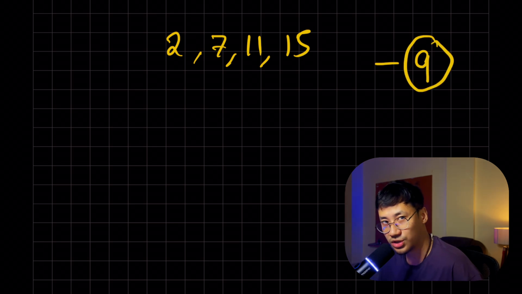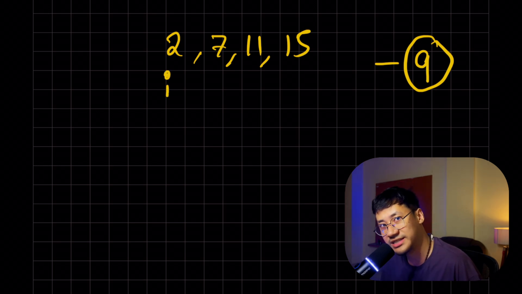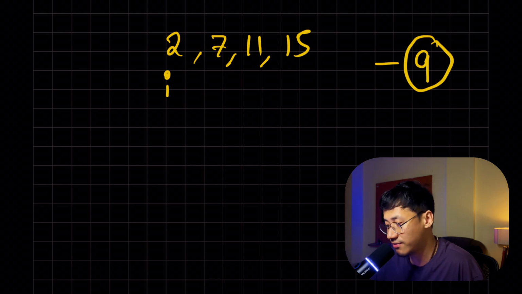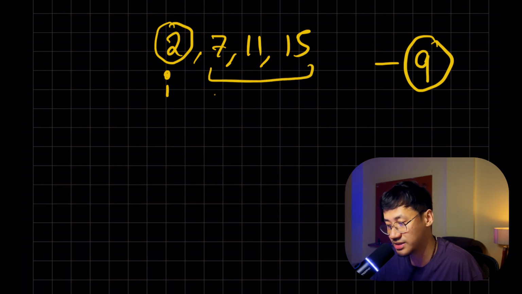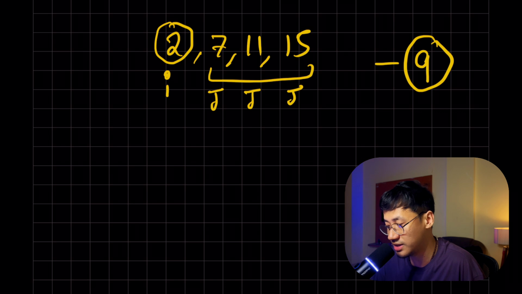So for this question you need to run two loops. Why two loops? Because two numbers you need to find out. Let's say i is there. If i is there, you need to find j, and the two numbers cannot be the same. So if i is at 2, let me keep j at 7, then I'll keep j at 11, then I'll update it to 15. So if i is here, I'll rotate j here, here, here.